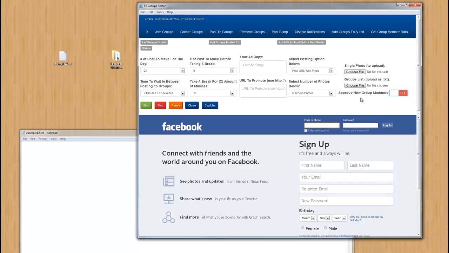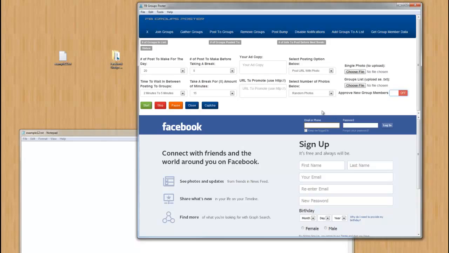But what this does is, when you approve those new group members, they automatically get a notification that you approved them, and then when you make a post, they'll see in their stream and on their wall that you made a post to the group, and that will just help get more attention to your ads and everything you're placing in the groups and whatever you're promoting. So this is another option for you to get more traffic. That's all. You can decide if you want to use it or not, but that's it.